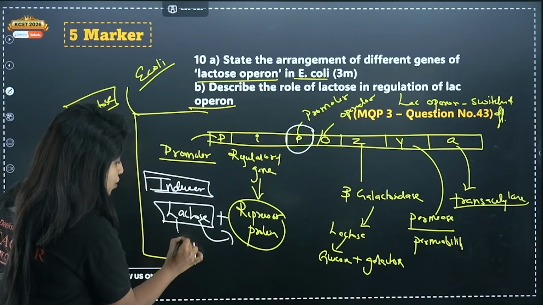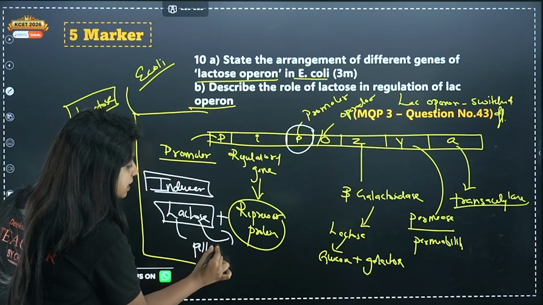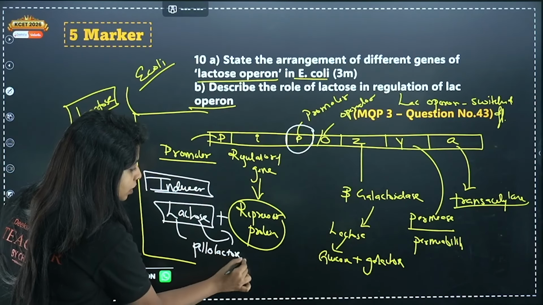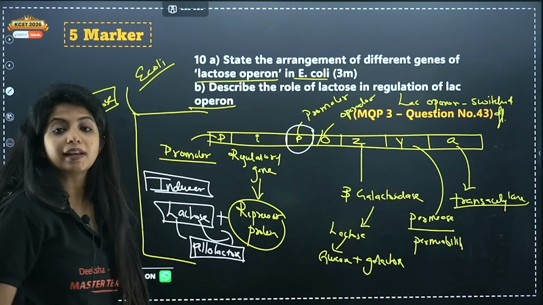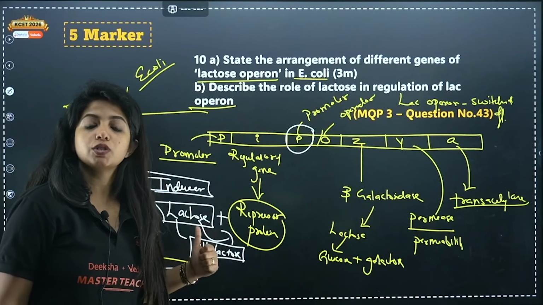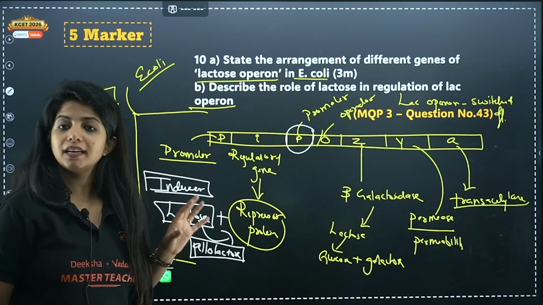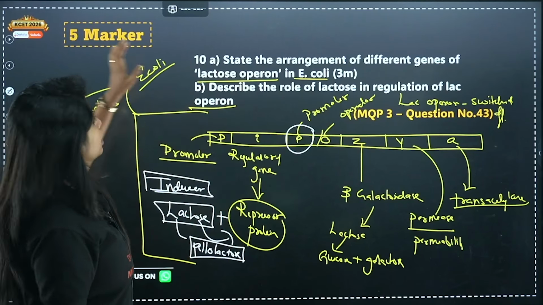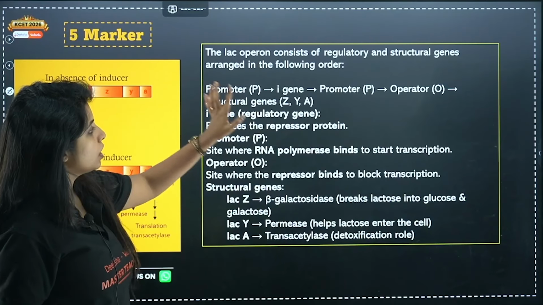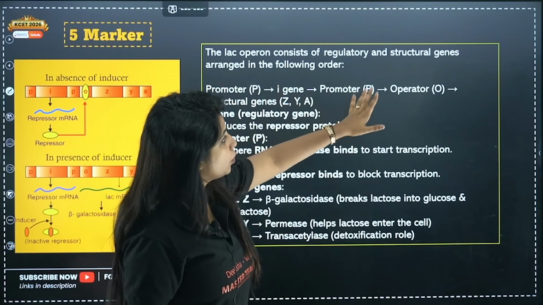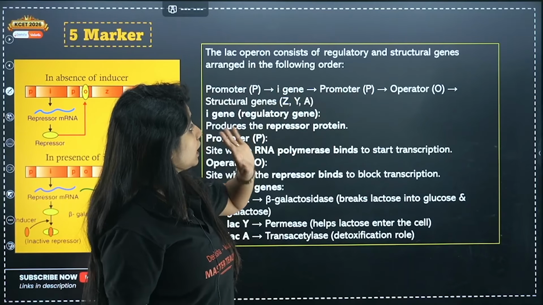Similarly, you have another thing which is known as allolactose. This allolactose, my dear children, can also act like an inducer. So, state the arrangement of different genes. It is like this: promoter, then the I gene, then promoter, then operator, then structural genes Z, Y, A.